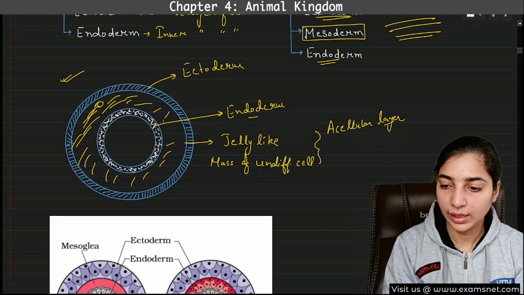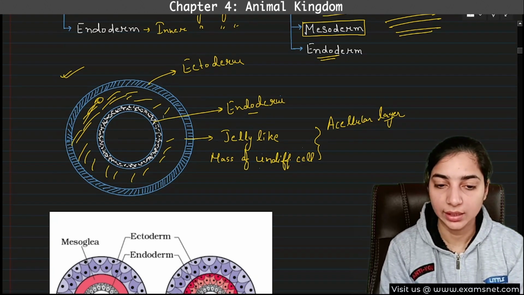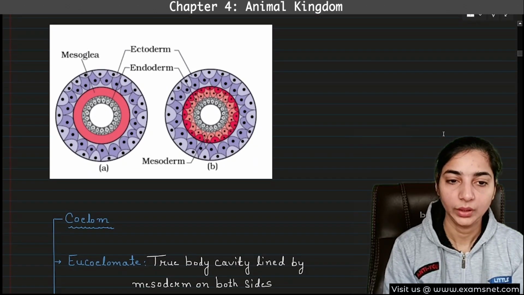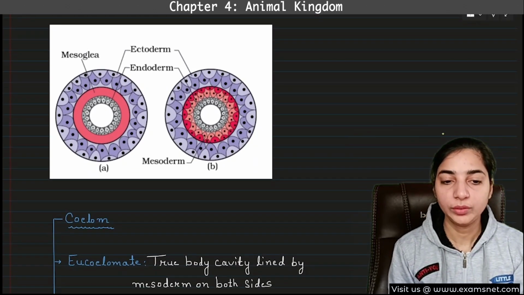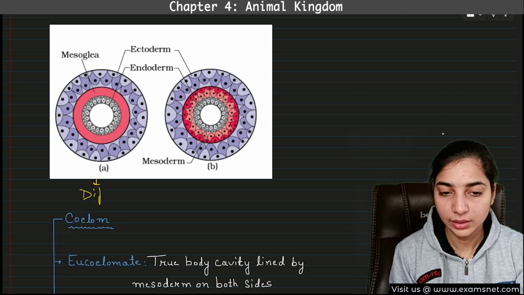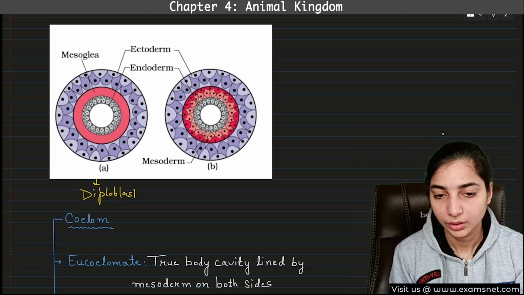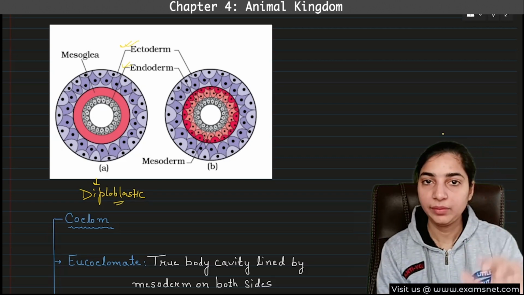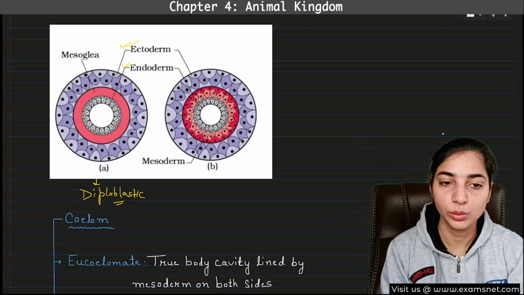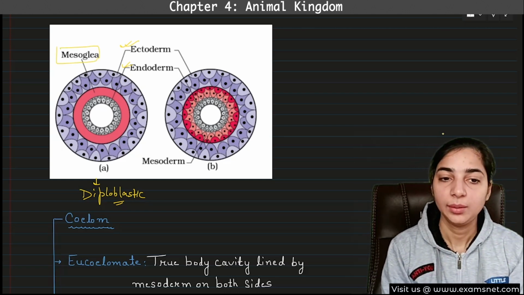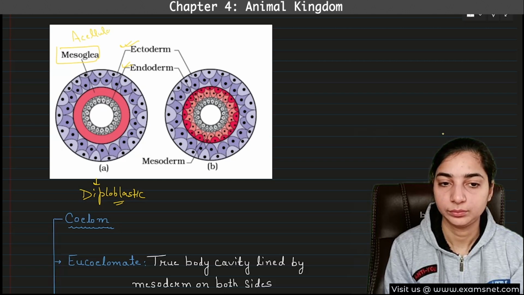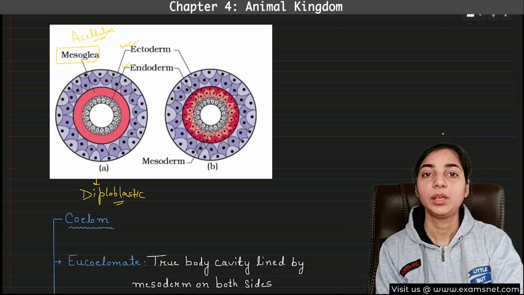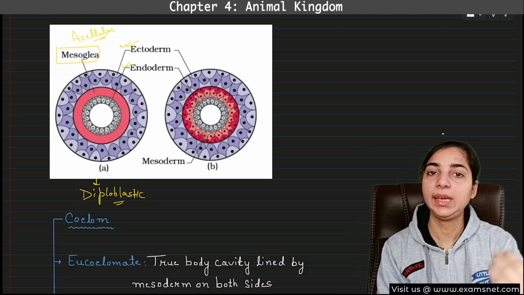We will look at the diagram again that is mentioned in the NCERT. Here you can see the first one is the diagram of the diploblastic germ layers. There is ectoderm, the outer layer, endoderm, the inner layer, and in between them there is an acellular layer. What is the name of this acellular layer? Mesoglea. This is acellular, the plain red color. This is mesoglea, that is, a mass of undifferentiated cells, or you can say an acellular layer.